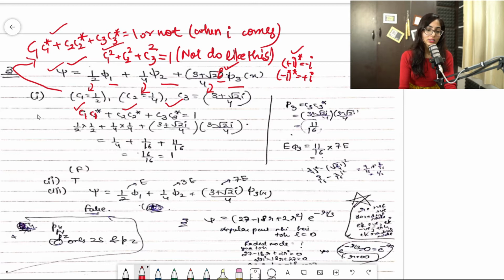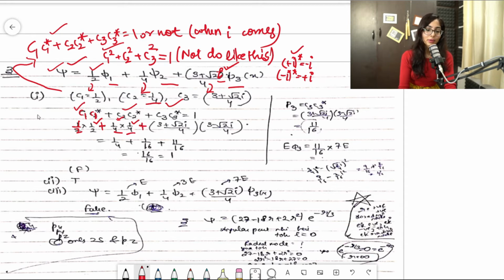So what is c1? c1 is 1 by 2. So I wrote 1 by 2. And c1 star, it does not have any i terms in it, so I'll simply write 1 by 2. Clear? So now plus c2 into c2 star. What is c2? That is 1 by 4. Again it is 1 by 4 because no i term is there. So I have written 1 by 4.